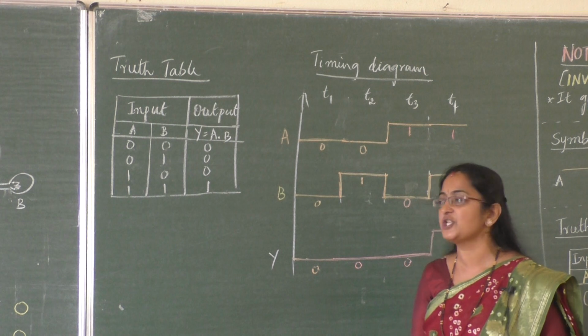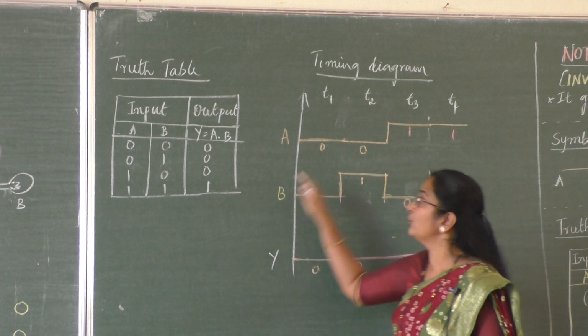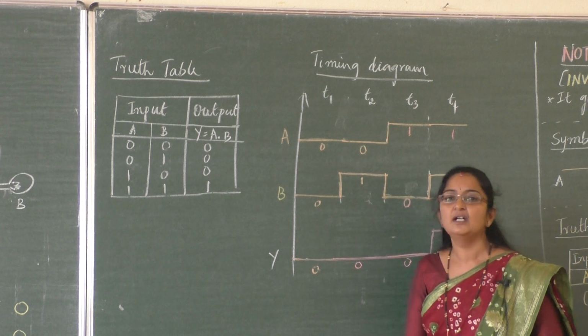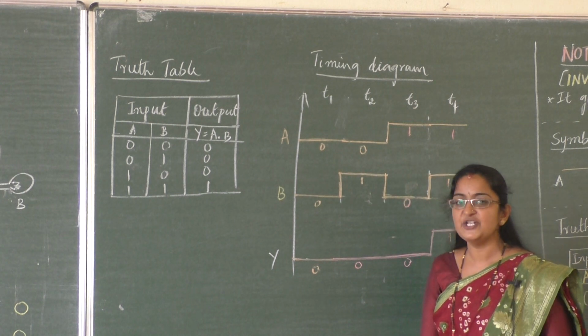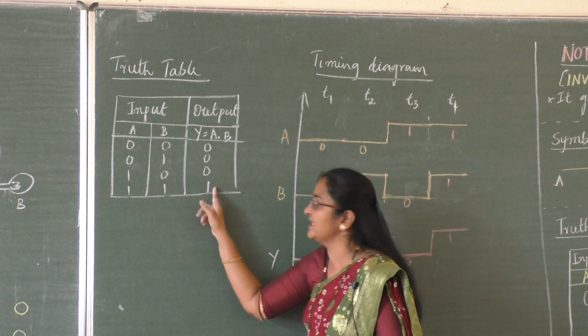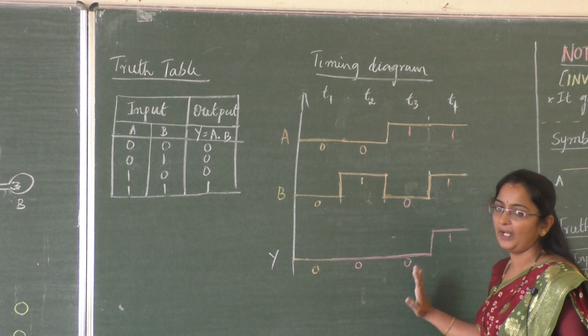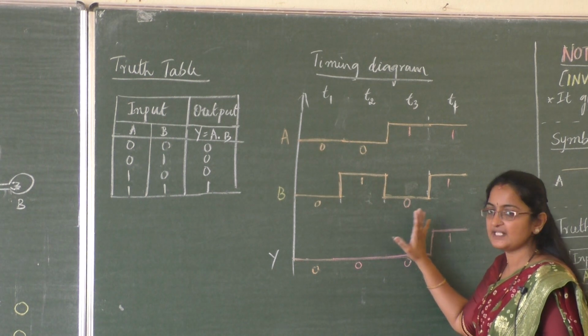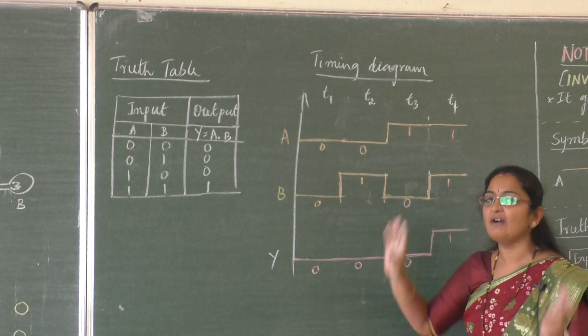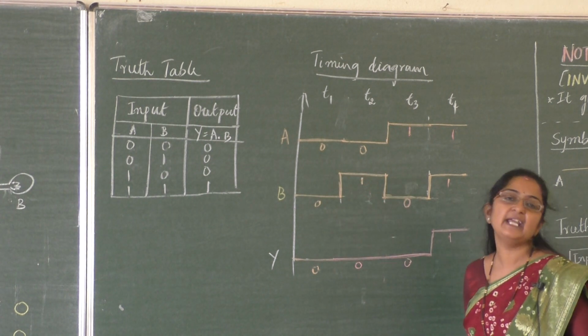Suppose I write input 0, 1, 1, 1, 0, I have to draw the waveform for that particular timing. That is there in your NCERT textbook, you can see it. Like that, for B an option will be given, and by seeing this combination you keep on drawing the output Y. So just remember this basic format, and it will be easy to draw the output for any set of values for A and B.